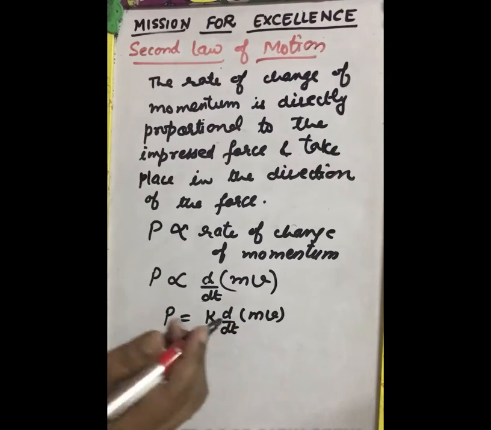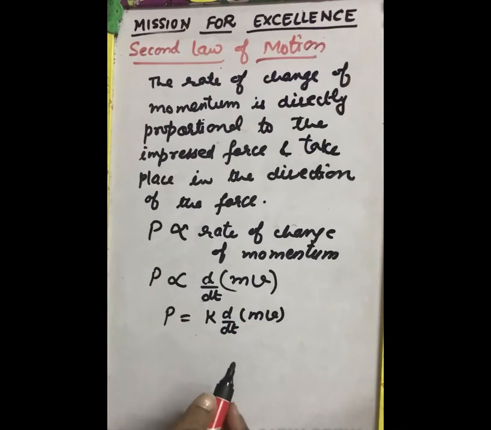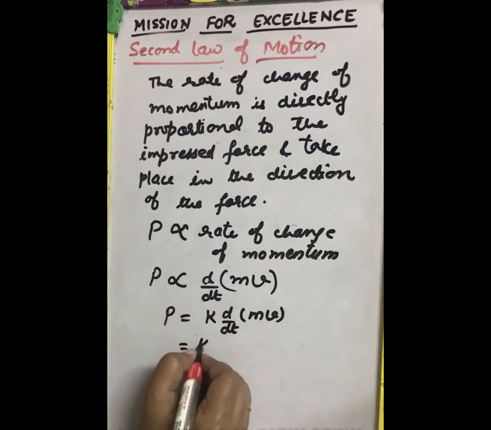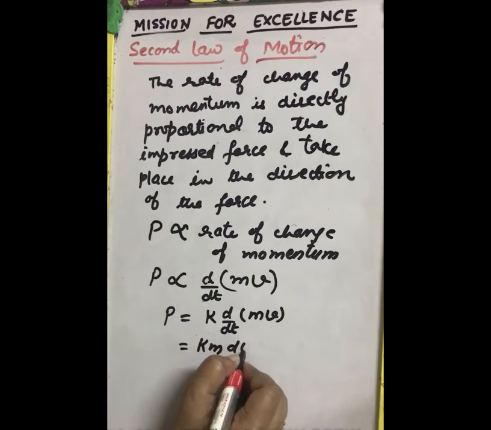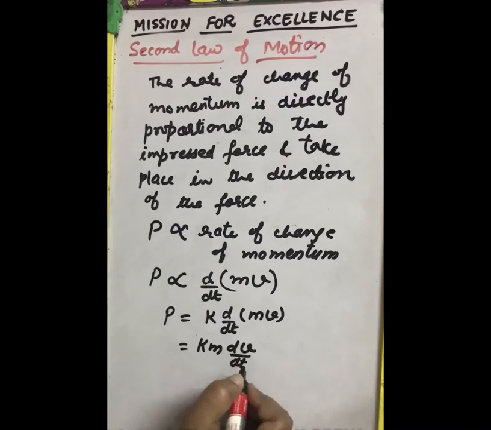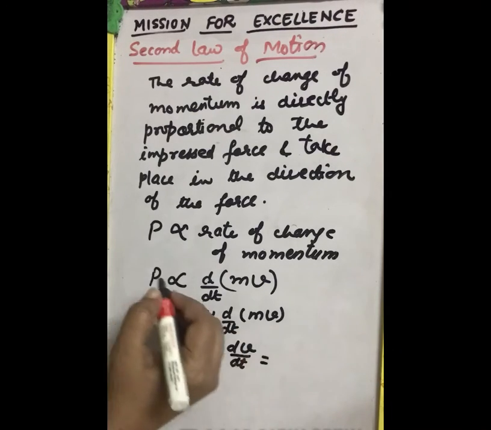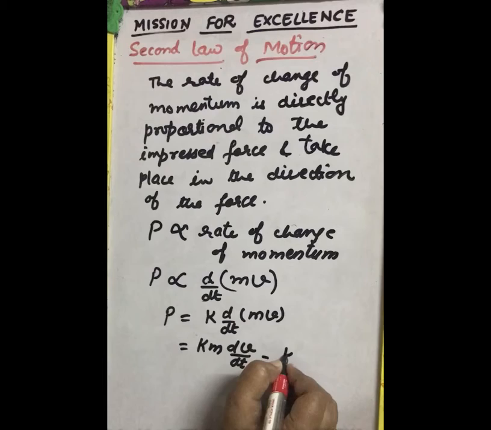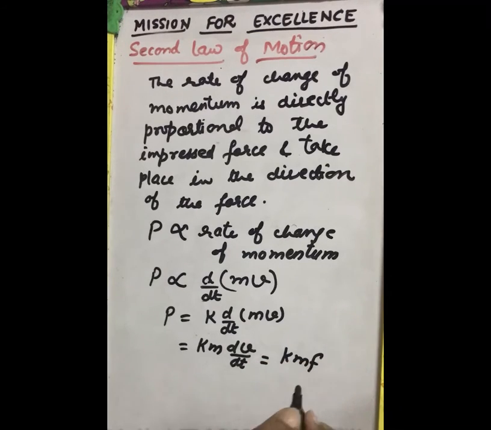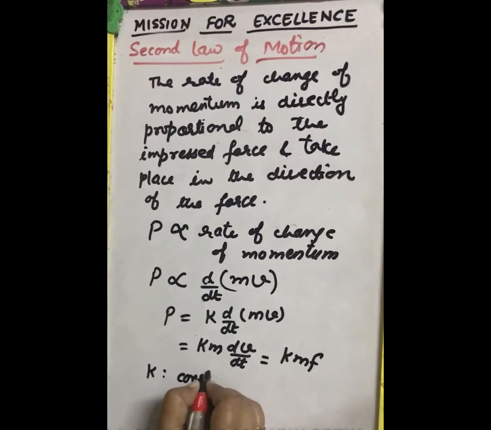And as we know, m is the quantity of matter which it contains. So this m is constant, we can take it outside. So it will be Km dv by dt. And dv by dt is rate of change of velocity, that is equal to acceleration. So this force is equal to kmf, where f denotes the acceleration. So here k is the constant of proportionality.